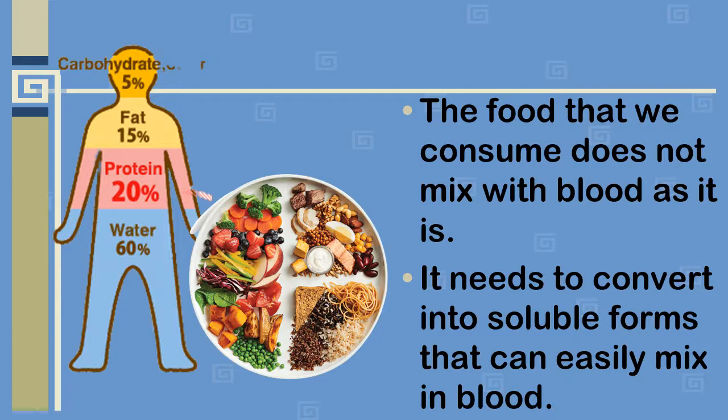So the food which we are consuming is not directly mixed with the blood. First the food is converted into simple compounds from complex compounds, and then after converting into the simpler form, it easily mixes with the blood, and all the nutrients are supplied to each and every part of our body by the blood.